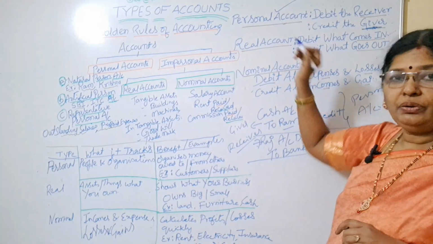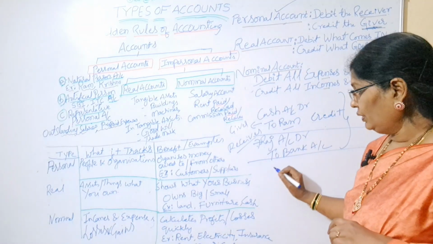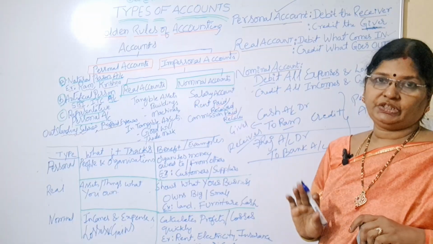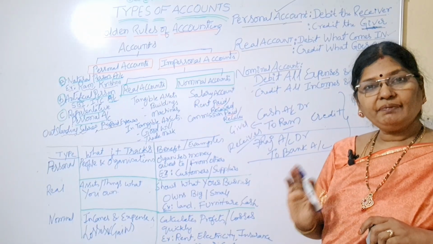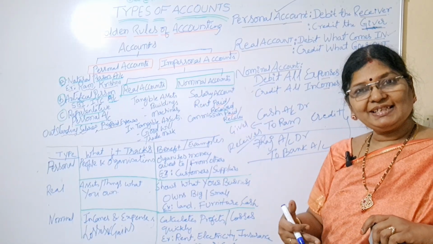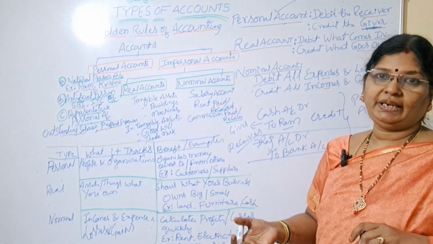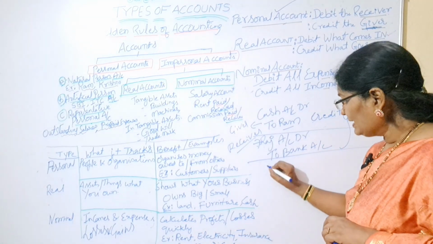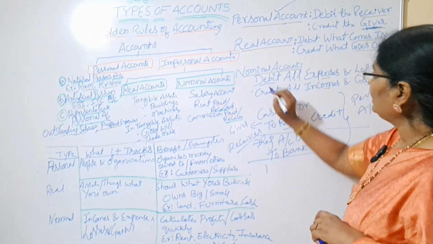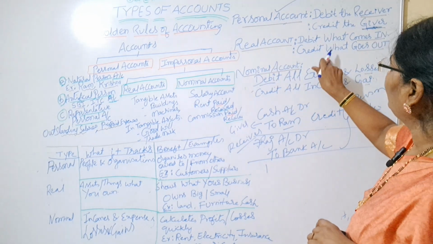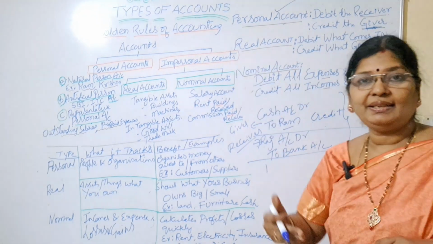Right. Now I'll explain real account. We have purchased furniture. So what is coming into our business? Furniture is coming. What are we paying? Cash is paid. See, what is the rule for real account? Debit what comes in.